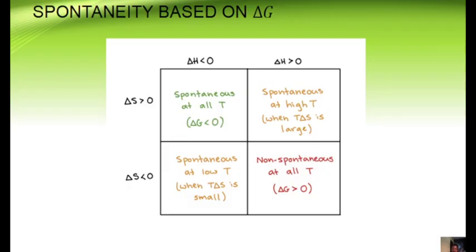Now, the next scenario we are going to be considering is when you have a negative enthalpy change and a negative entropy change. Remember, for a negative enthalpy change and positive entropy change, any temperature at all is still going to be spontaneous. For a positive enthalpy change and a positive entropy change, it is only spontaneous at a high temperature. But when you have a negative enthalpy change and a negative entropy change, it is supposed to be spontaneous at low temperatures. And the implication is that TΔS is supposed to be small. Let's find out why.